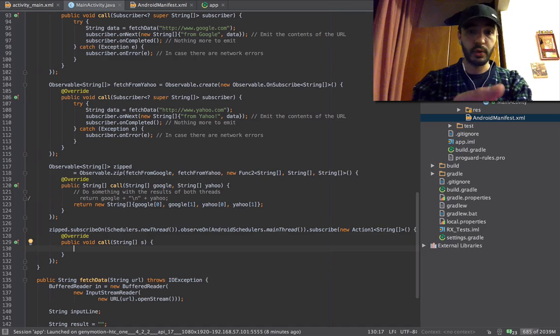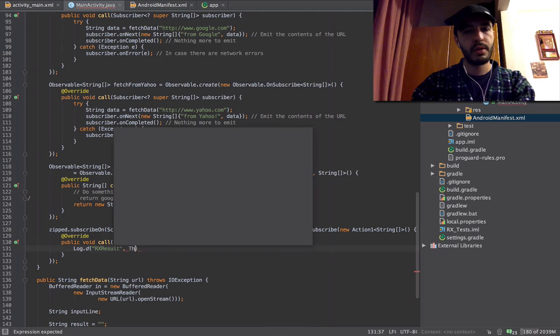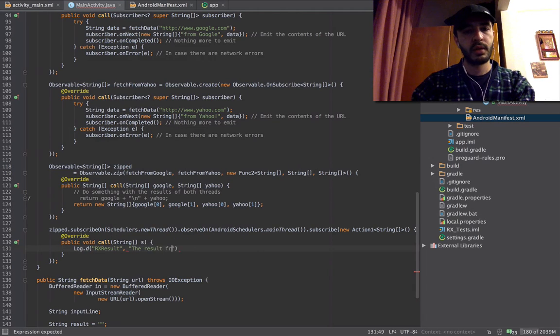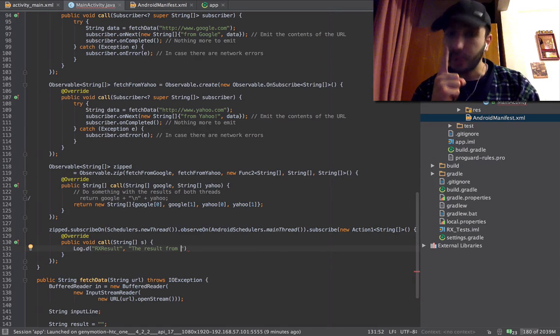Okay, this new array here, we say log.d. The result from, now this is going to return one array, so it's not an iterable. It's going to return one array.